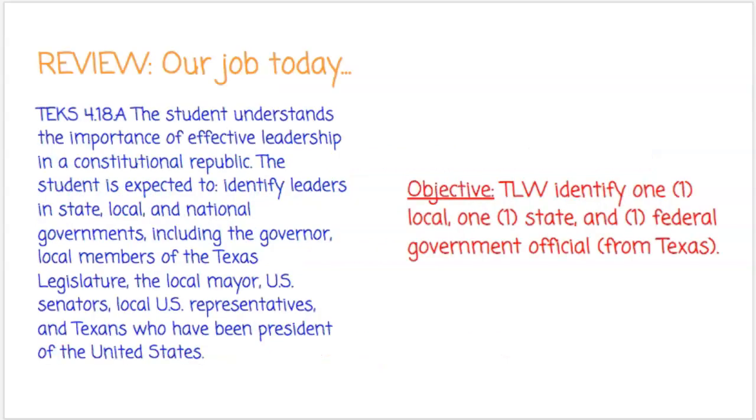So just to review, your job today was to identify 1 local, 1 state, and 1 federal government official from Texas. So let's talk about, remember, we have Mayor Betsy Price, who's a local official. We have Governor Greg Abbott, who is a state official. And then we have Senator John Cornyn and former President George W. Bush, who are government officials from Texas at the federal level, both past and present.